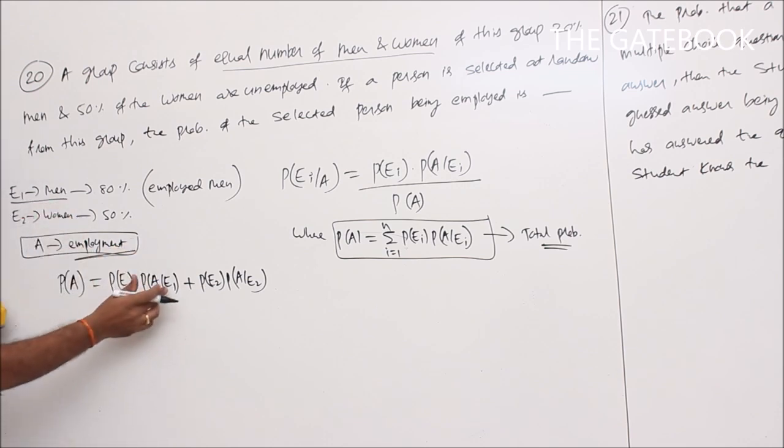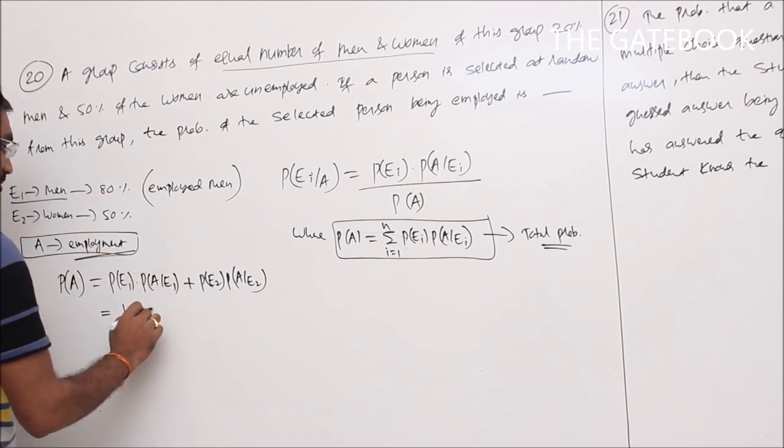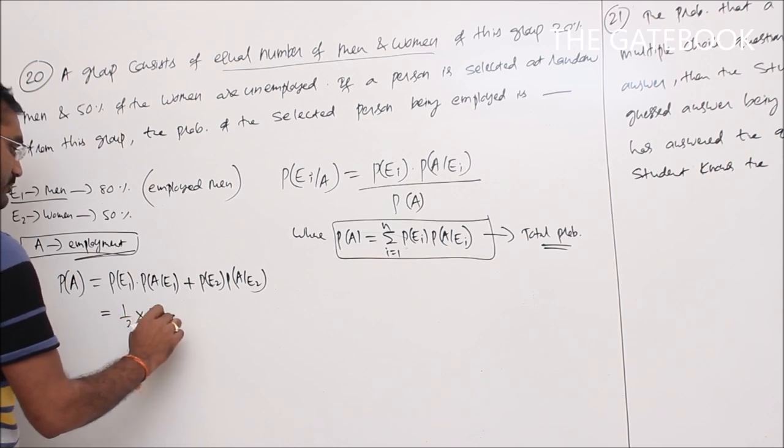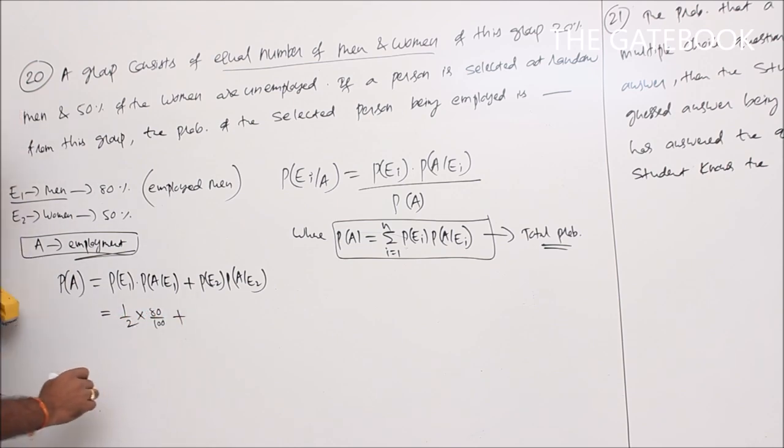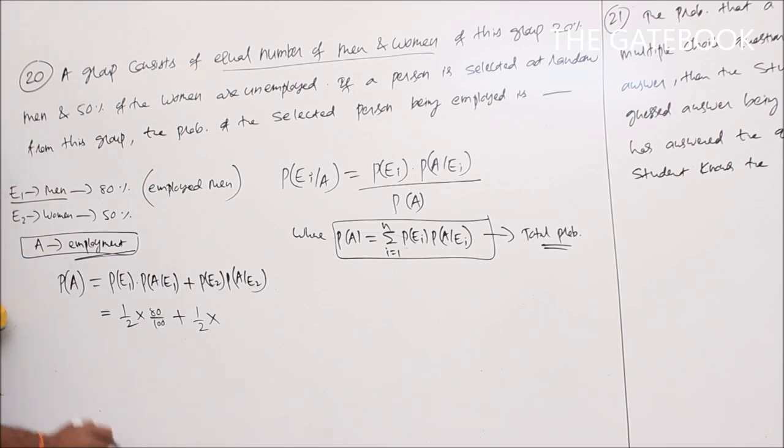So E1 means men. From men, how many employed men are there? Employed men means here 80%, so 80 by 100, plus P of E2, selecting a woman, 1 by 2, into P of A given E2.